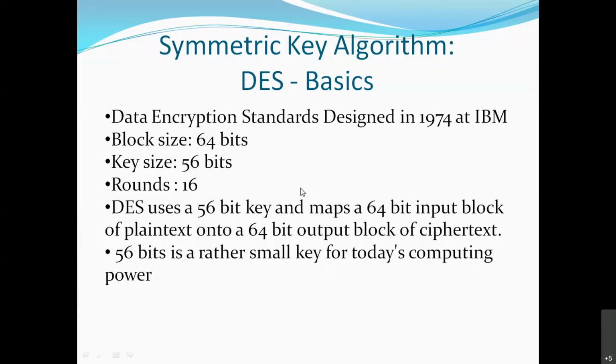Okay. So the long form is Data Encryption Standard, designed in 1974. Why am I explaining this? Because this is the basic algorithm you should know. You may do further study, you may do research on cryptography, but you should know the working of this algorithm. That's why I am explaining. Okay, so DES, now the block size is 64. As I told, it is a block cipher. So DES works on one block. One block is of how many bits? 64 bits. How many bytes? Can you tell me?